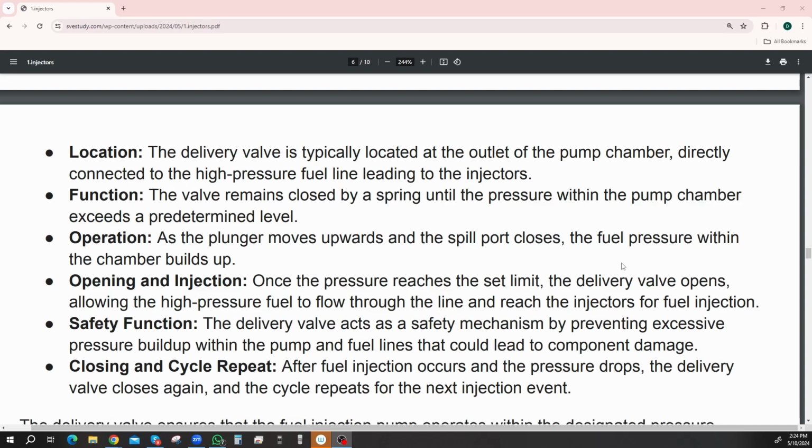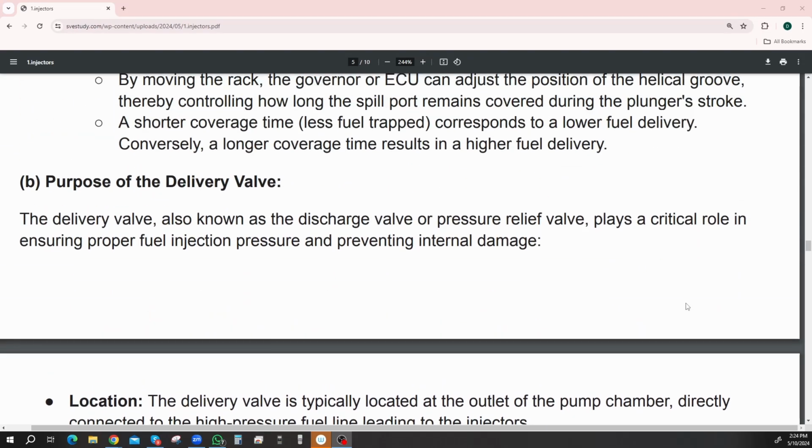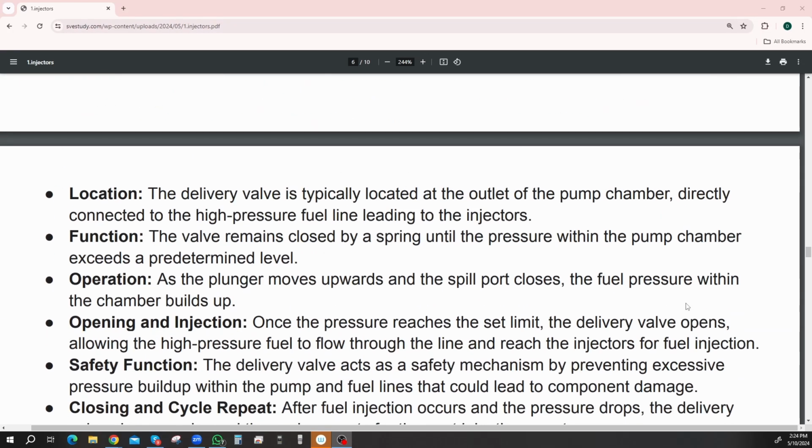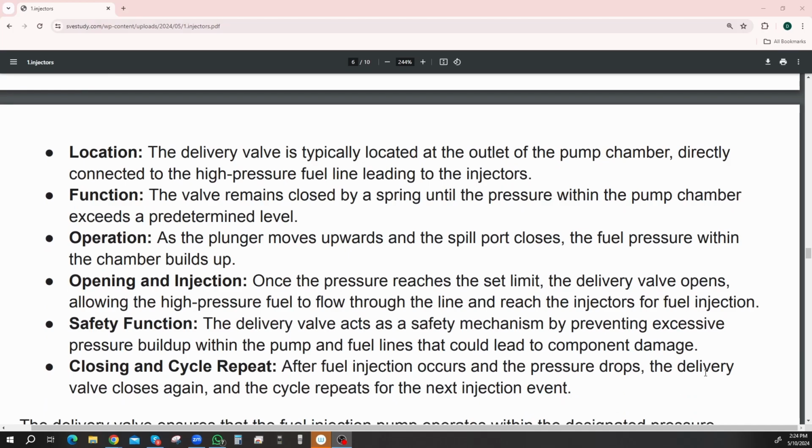Oh, it's a blow-off valve, right? If the pressure gets too big, it'll just explode. The purpose of a delivery valve. Why is it called delivery? Oh no, not quite a blow-off valve. It's not a safety valve. It's part of the injector, isn't it? But it works like that.